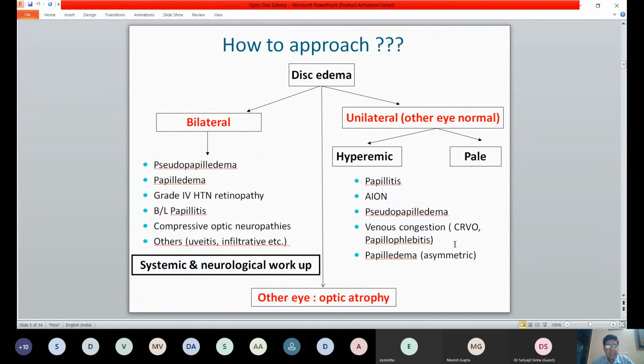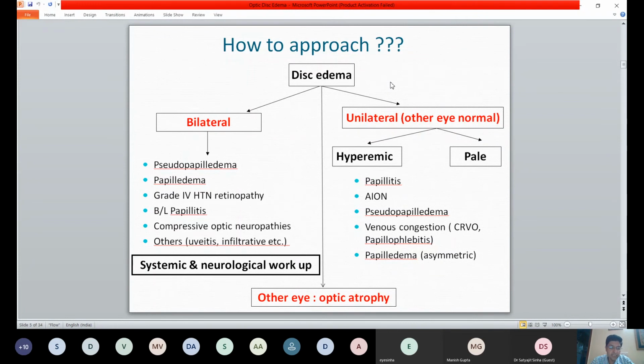So is the other eye also swollen? So it's bilateral disc edema. Is the other eye actually normal? So I'm looking at a unilateral, that means prechiasmal lesion to this eye, or the other eye is optic atrophy. So something has happened to the other eye earlier and is now happening to this eye. So this is the way you can broadly divide any disc edema.